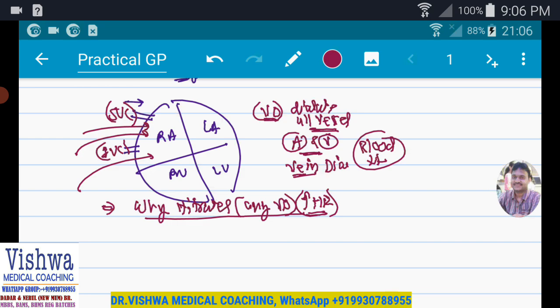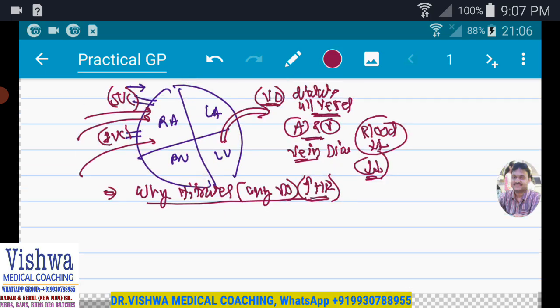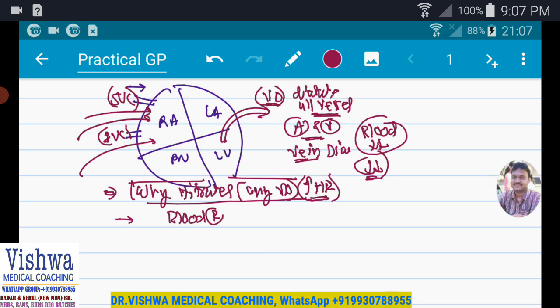If the blood returning to the heart is reduced, what will happen to blood going out as an output from the heart? It will also be reduced. So what exactly happens is that because of vasodilatation, the patient is going to have blood returning to the heart reduced. So blood coming out of the heart, or I can say the ventricle, per beat will be reduced.